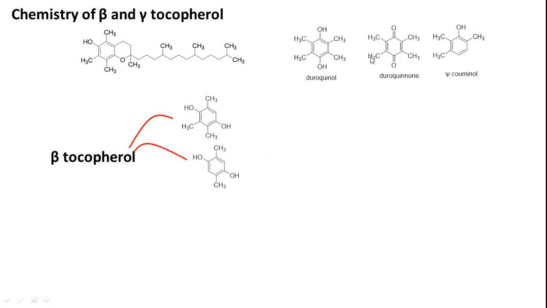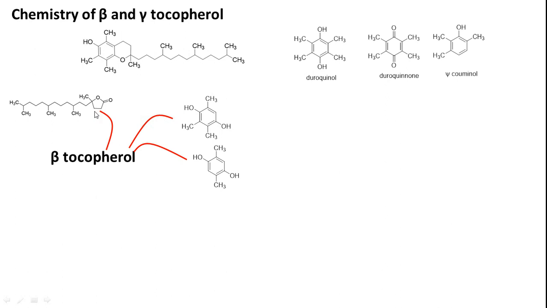What is the difference between the earlier one and this one? Only one methyl group is missing. It means one of the methyl groups is lacking compared to alpha tocopherol. This is how the distribution of methyl groups is.